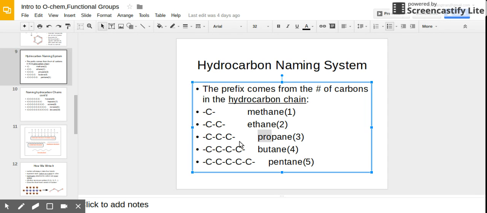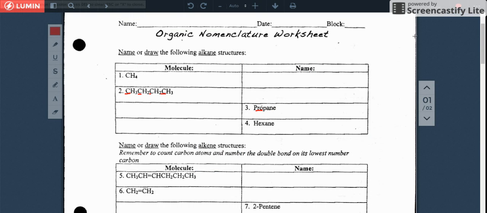So if you go back here, let's see. Sorry, I'm switching back and forth. I'm really new with this program here. There are 3 carbons. So what I'm going to do is see if I can draw.